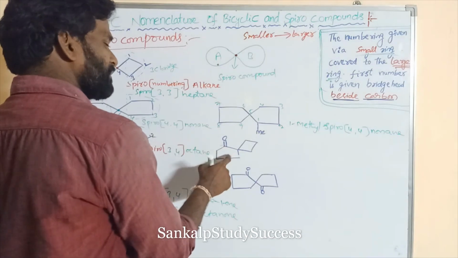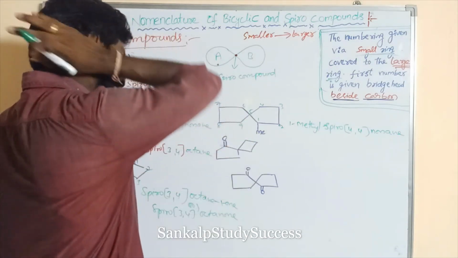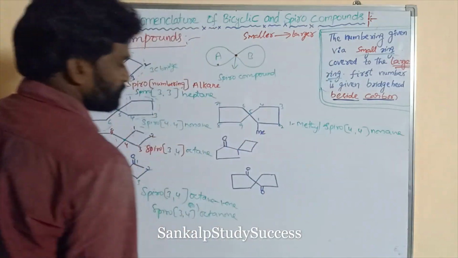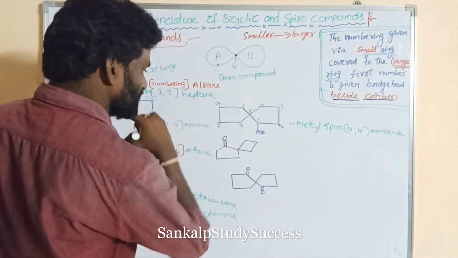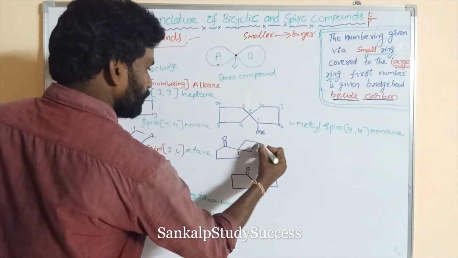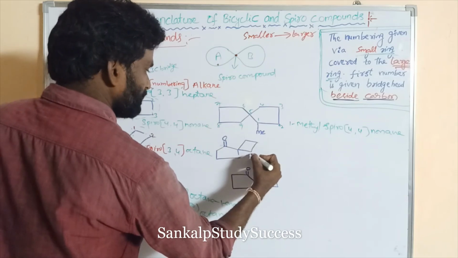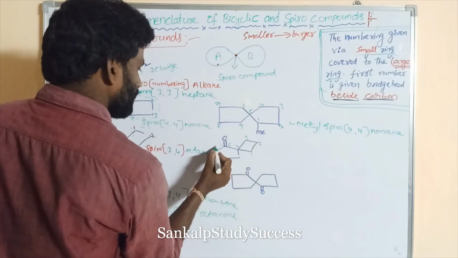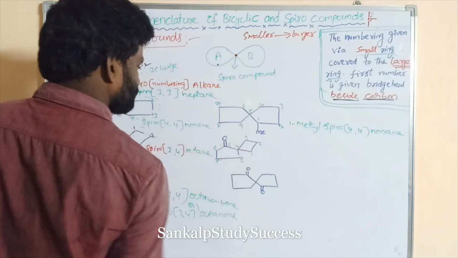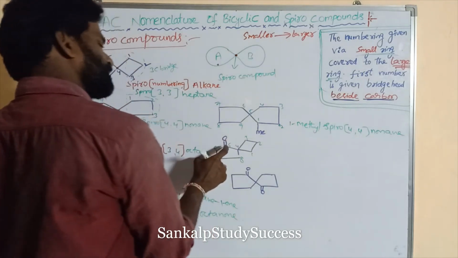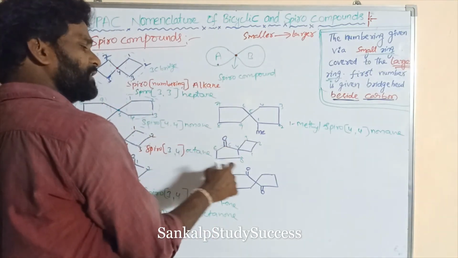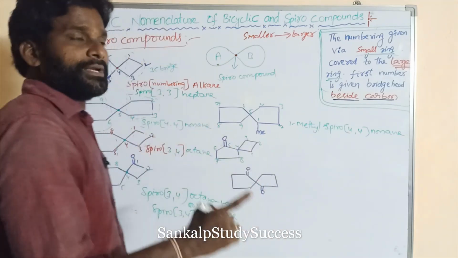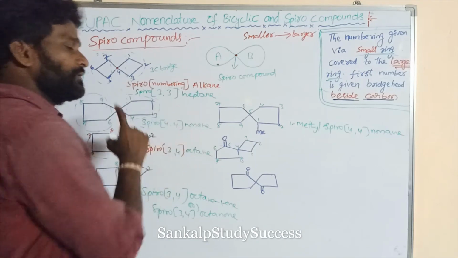Next, go to this. So this is the 5-membered ring. This is the 4-membered ring. But according to the spiro compound rule, smaller to larger. So this is the smaller ring. So the numbering is given 1, 2, 3, 4, 5. From this, 1, 2, 3, 4, 5. Okay, both are the same. 5, 6, 7, 8. So the first priority is not given to this. Why? So this is the 5-membered ring. This is the 4-membered ring. So the numbering is always given first for the smaller ring. Next goes to the larger ring.